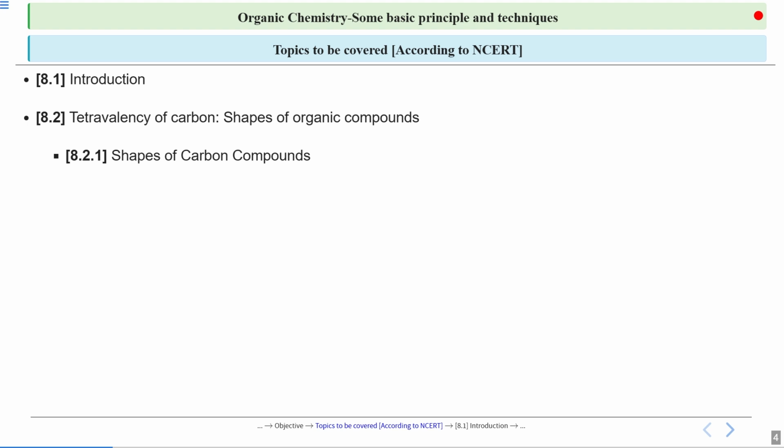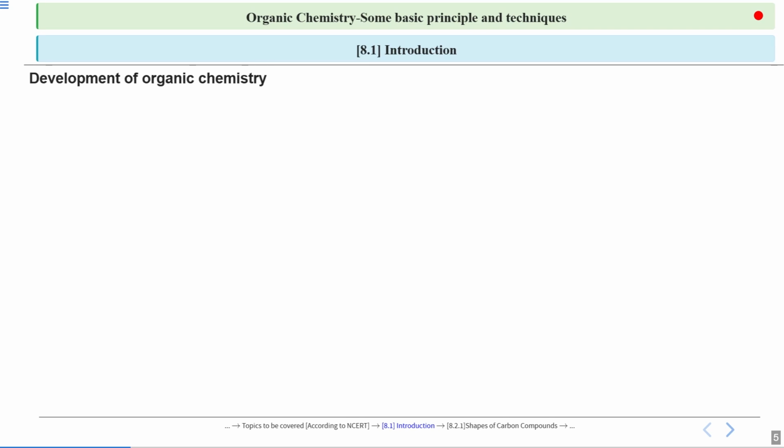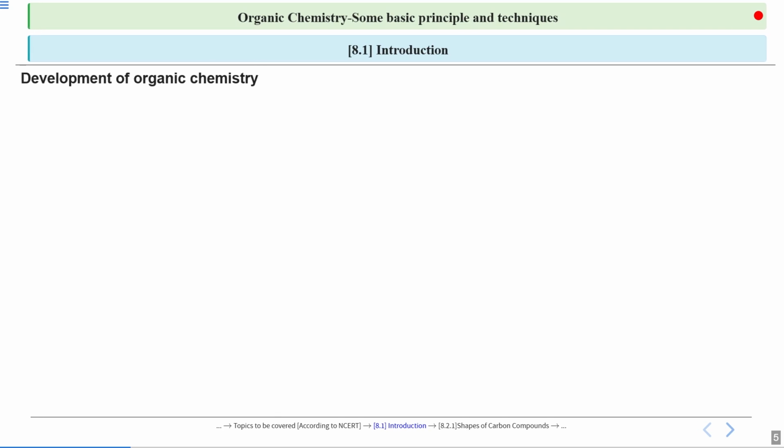So, which type of compound? They can be saturated, unsaturated, double bonded, single bonded. So, all of those will be dealt today. Regarding questions, we will see the exercise question 8.1 in this. So, let's begin with the introductory part.